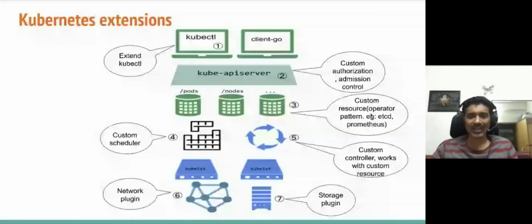The next part is about custom resources. Kubernetes itself comes with a bunch of resources like pods, nodes, deployments, and everything. Now, if you want to add a custom resource, you can easily add it. I'll talk about this in a little bit more detail. Like, if I want to have a custom resource like an etcd resource, or let's say I want to create a Spark operator to manage my big data clusters, I can create a Spark operator to manage Spark clusters. So I can define custom resources, and I can also define operators to manage the custom resources.